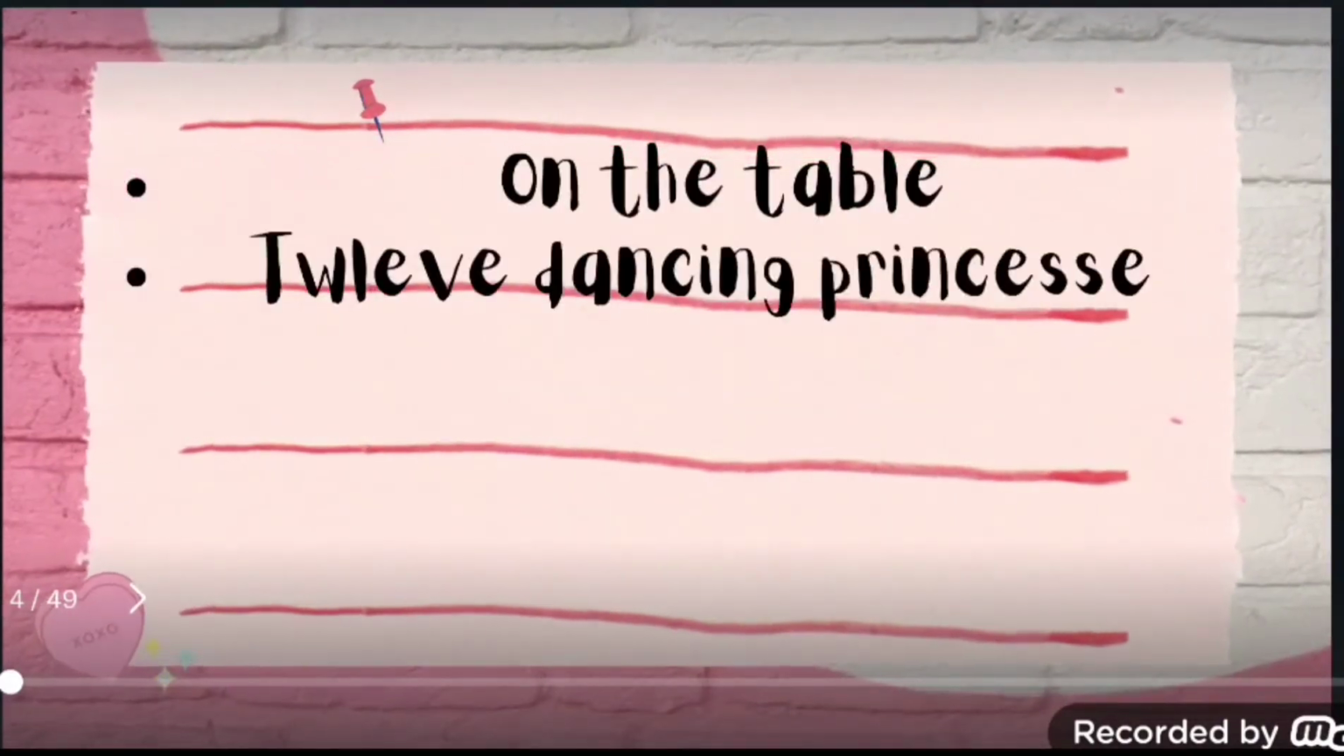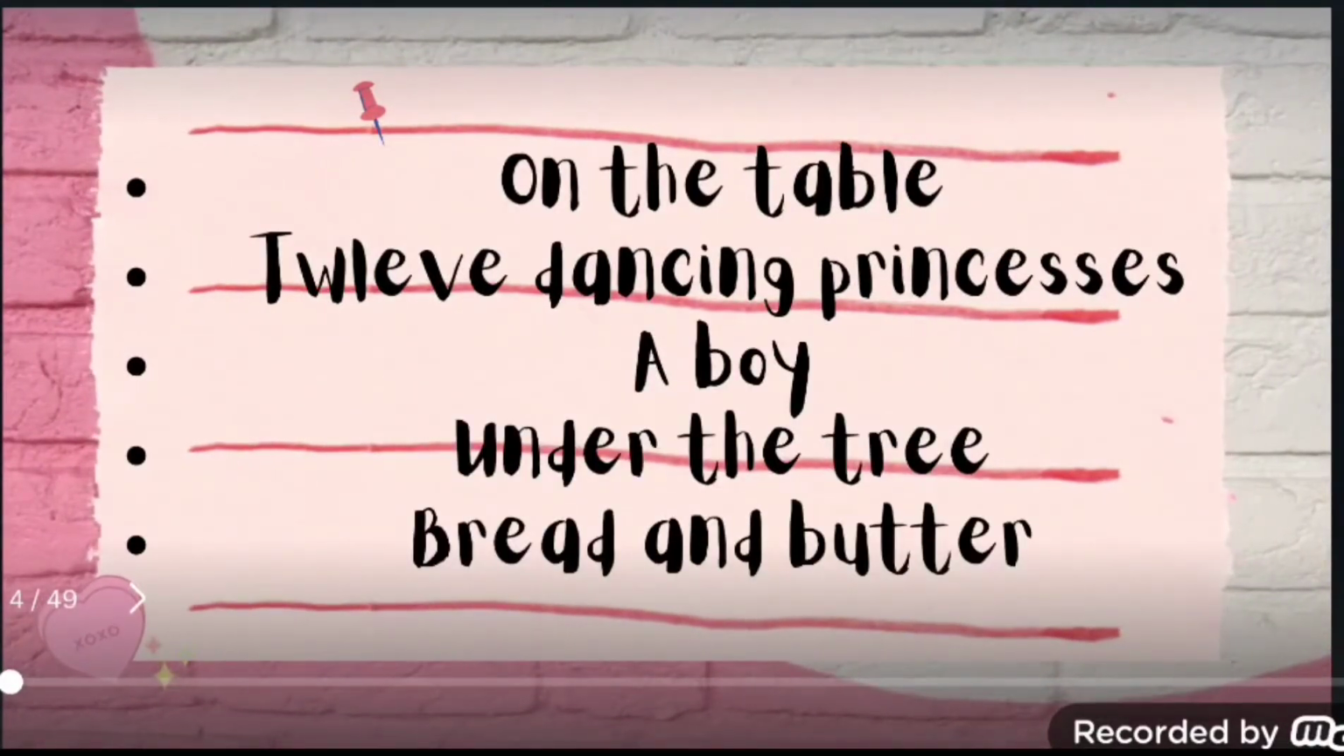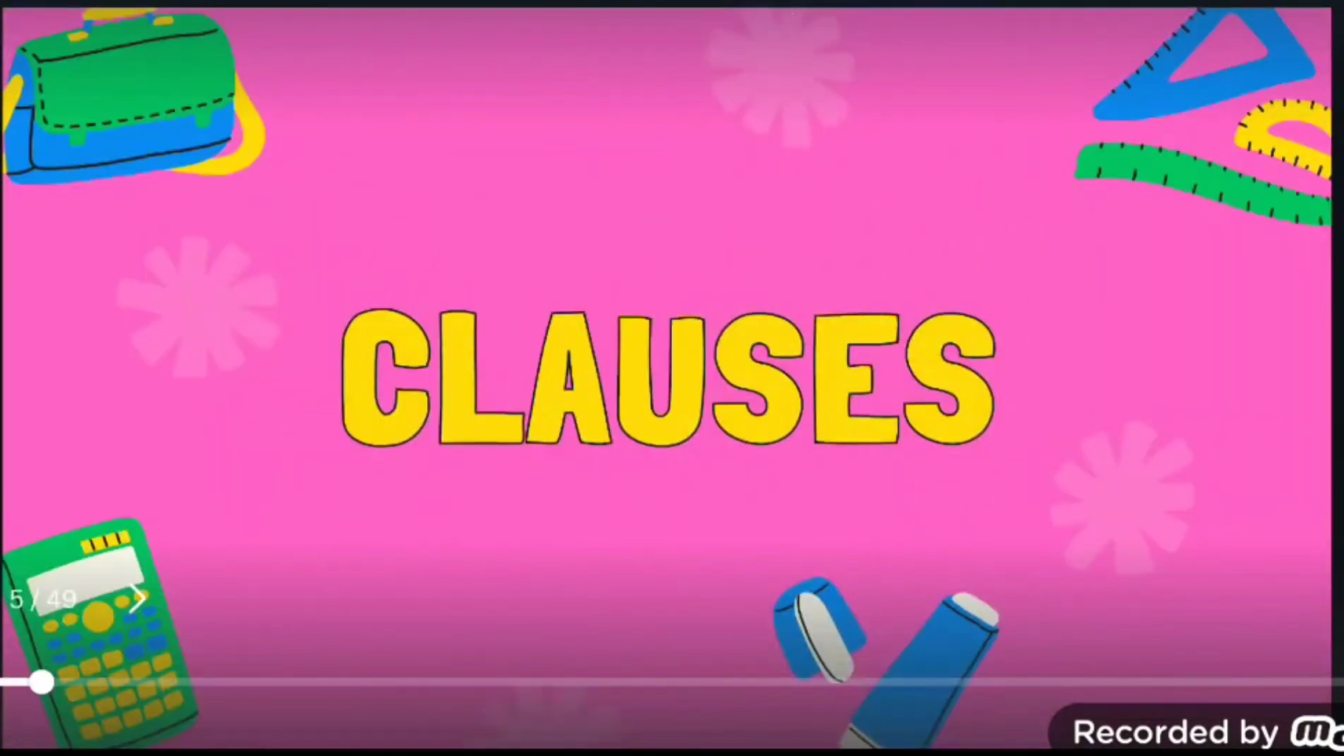On the table, twelve dancing princesses, a boy, under the table, under the tree, bread and butter. So look at these examples. These are all groups of words, but we cannot call them a sentence. They don't convey a complete thought as well. So these are all examples of phrases. Now let's move on to clauses.